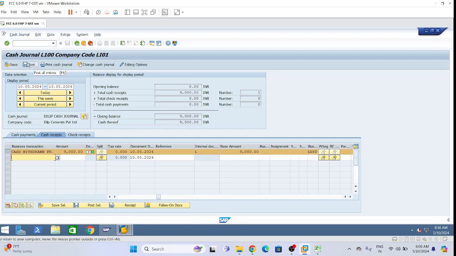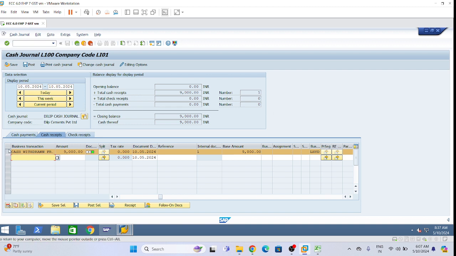Now see, this one has turned green, right? So now the document is posted.